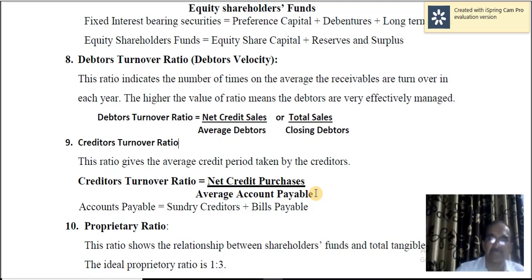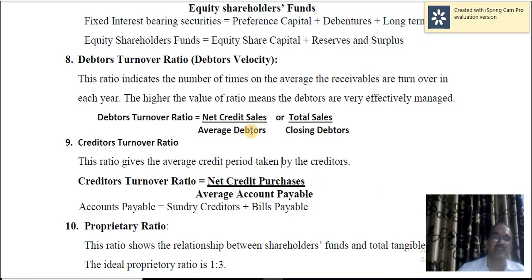How many times in a year are you paying the creditors? How much time is allowed by the creditors to you to make the payment? That's nothing but creditors turnover ratio. Accounts payable is equal to sundry creditors plus bills payable. Even in the case of debtors turnover ratio, net credit sales divided by average receivables is in fact better than average debtors.